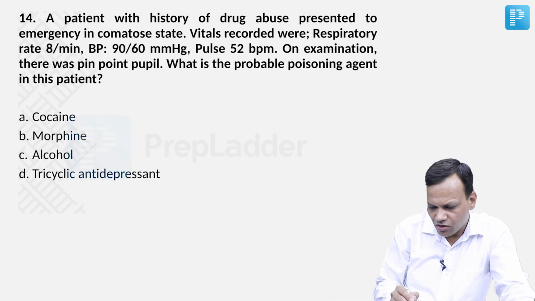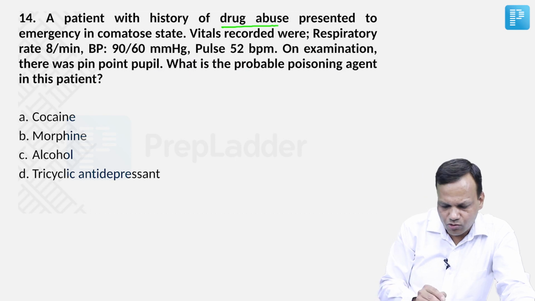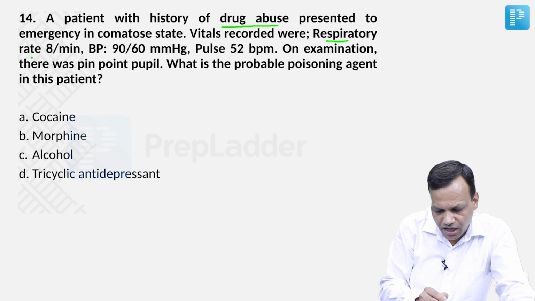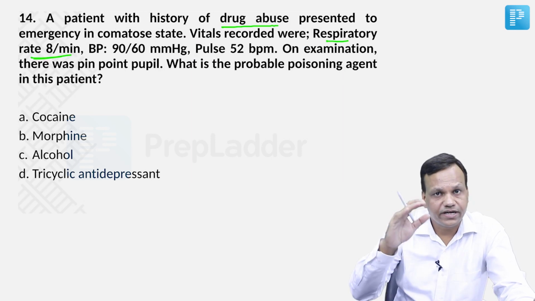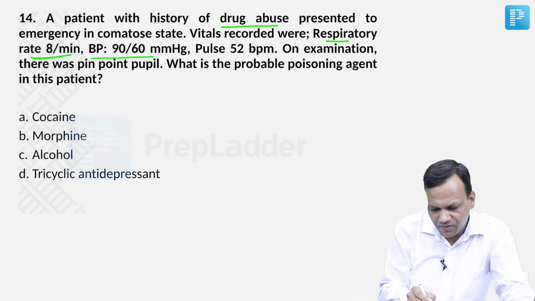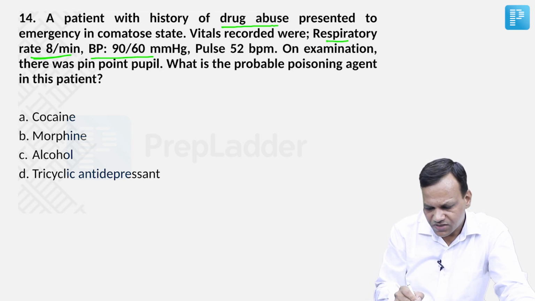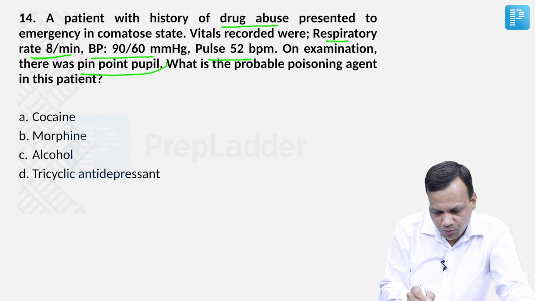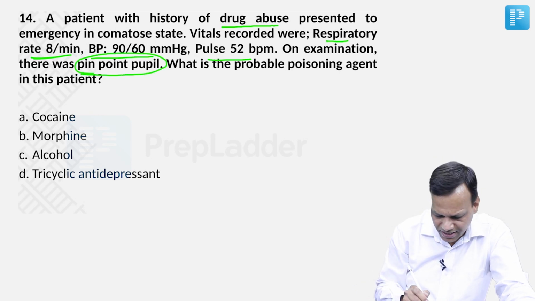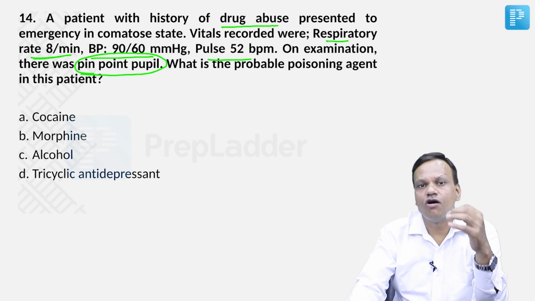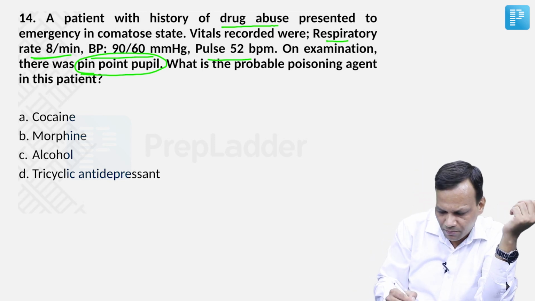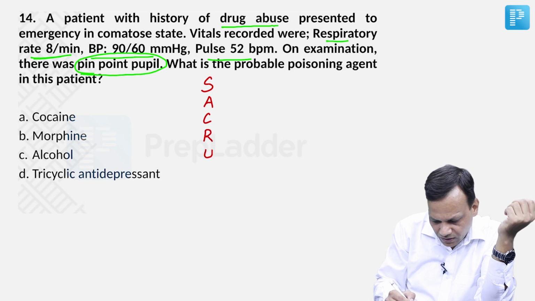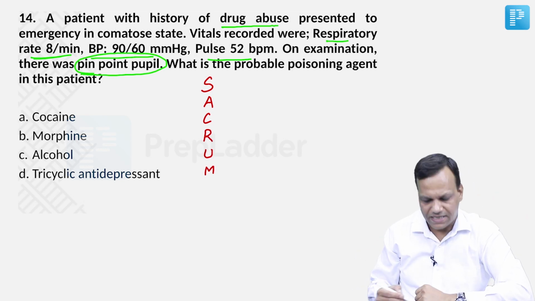A patient with history of drug abuse presented to emergency in comatose state. Vitals recorded were respiratory rate 8, so respiratory depression, BP 90/60, depressed BP, pulse 52, depressed heart rate, plus pinpoint pupil. So it is the characteristic toxicity of opioids. So if you remember opioids, the main points are remembered as SACRUM.